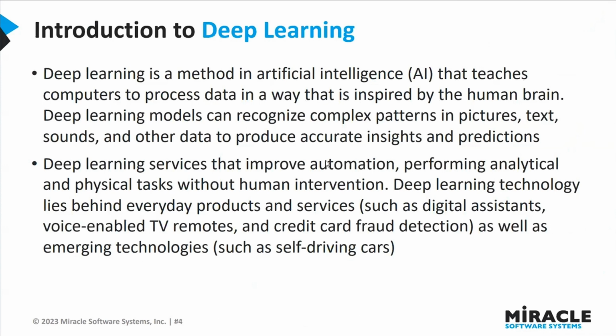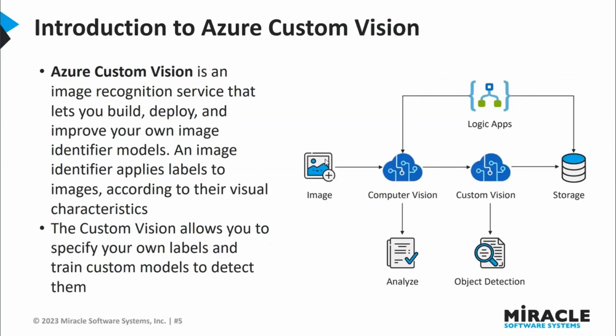Ongoing research in areas such as reinforcement learning and explainable AI is poised to broaden its capabilities, promising robots that can understand, reason, and make judgments in ways similar to human intelligence. Deep learning services are also important in modern AI applications, automating work in a variety of domains ranging from digital assistants to self driving cars, and improving automation for analytical and physical tasks, making it a transformational force in the AI environment.